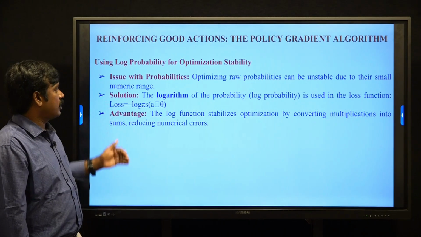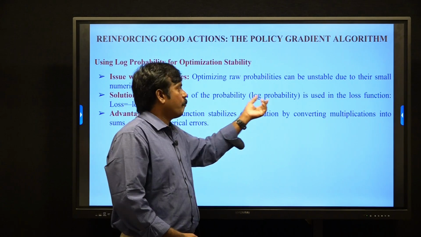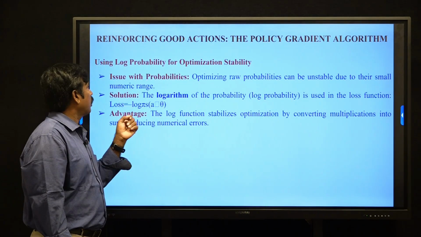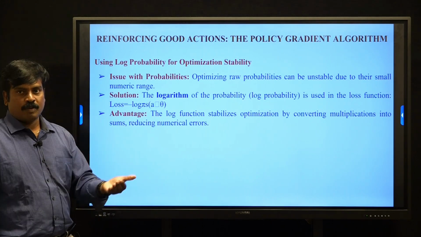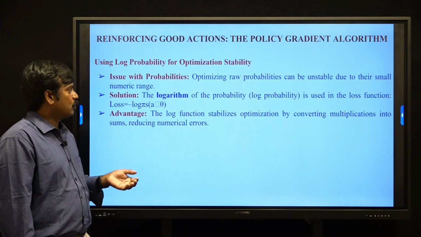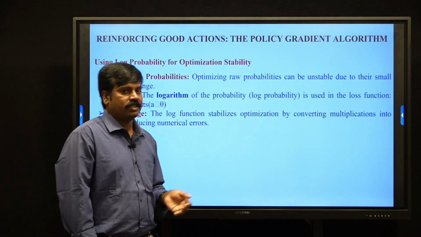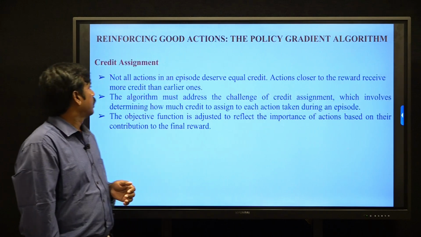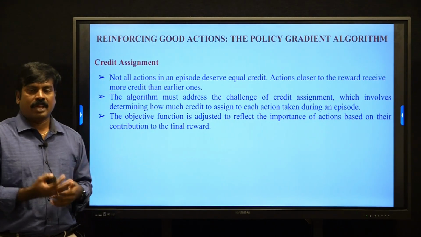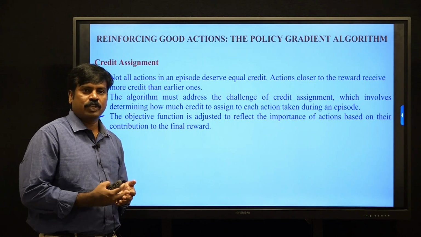We use this log probability in loss function optimization, instead of the general probability distribution, to overcome the instability in optimization.